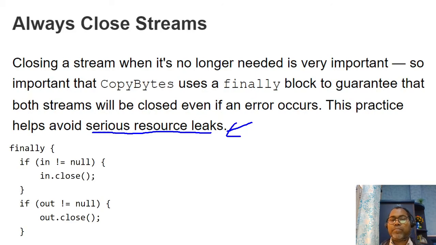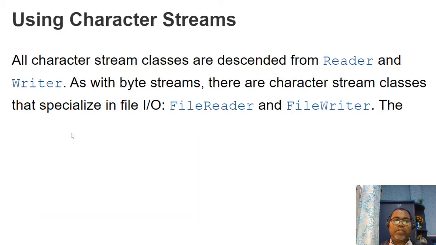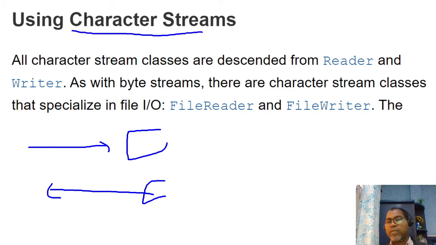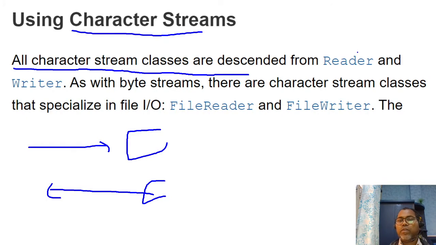So till now we have discussed how to write data in the form of bytes and how to read data in the form of bytes. Similarly, we have the option of character streams. Instead of writing byte by byte, all the character stream classes come from the subclasses of Reader and Writer.